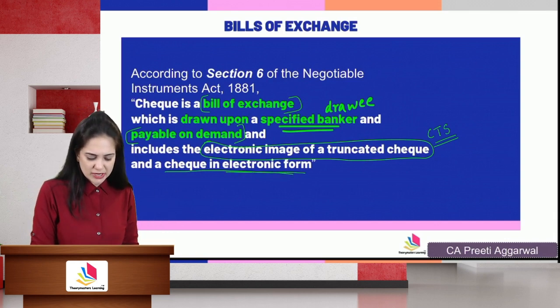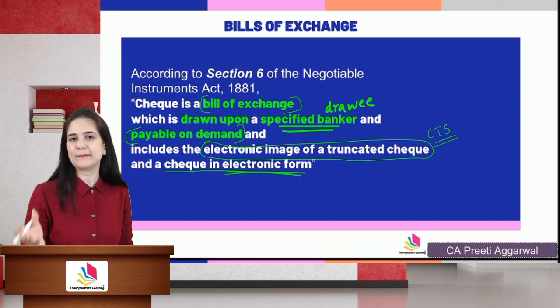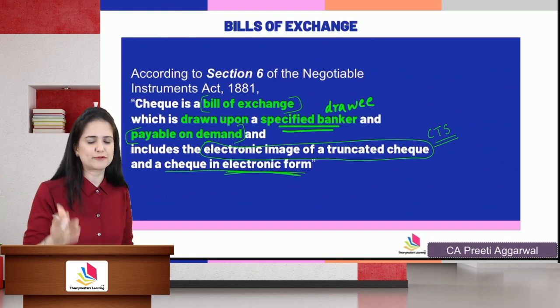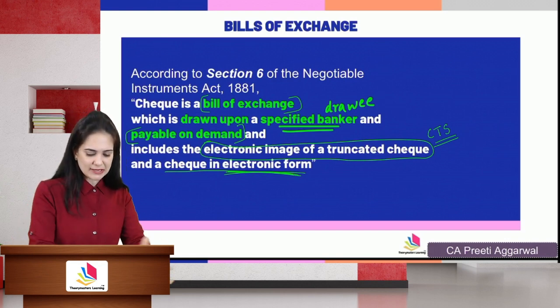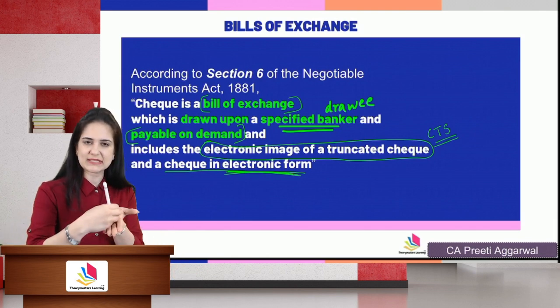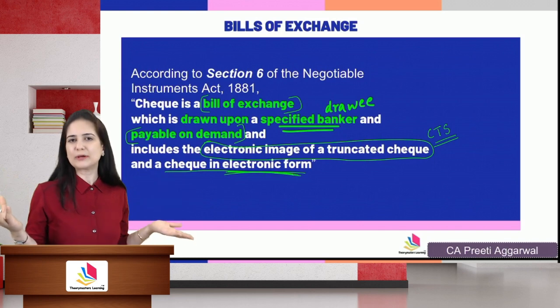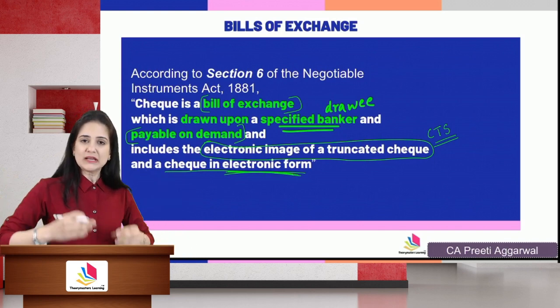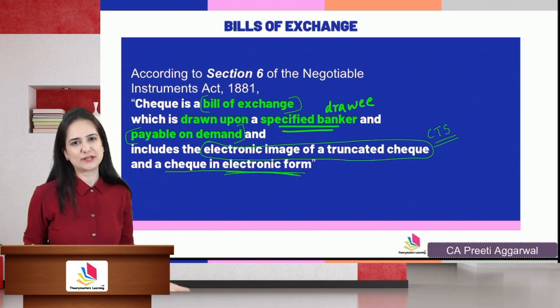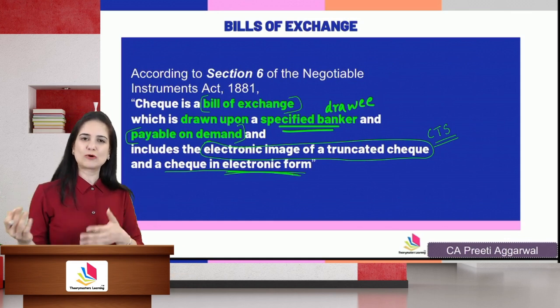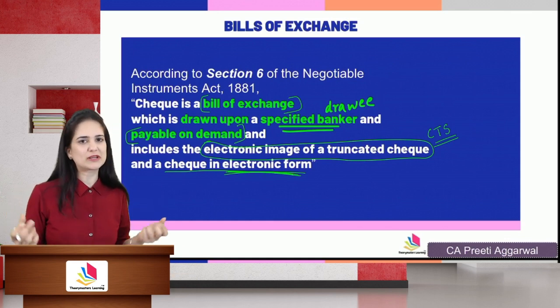It also includes a check in the electronic form. Now, ICICI Bank has introduced a check in the electronic form. You are given a stylus and the check is shown on the tablet. You fill in the details, sign using a stylus, and you need not go to the bank. You can give your customer an electronic check. So they can also get the payment without going to the bank.